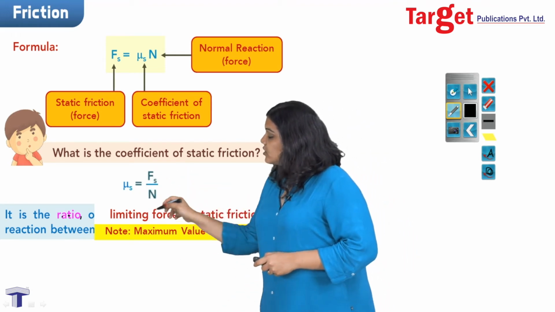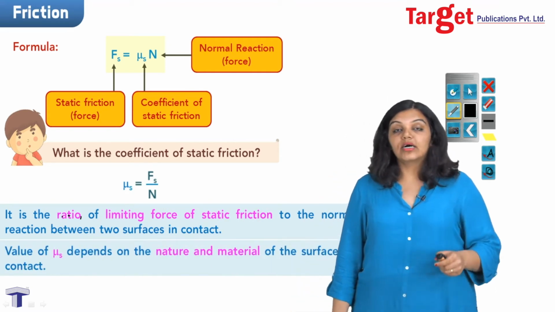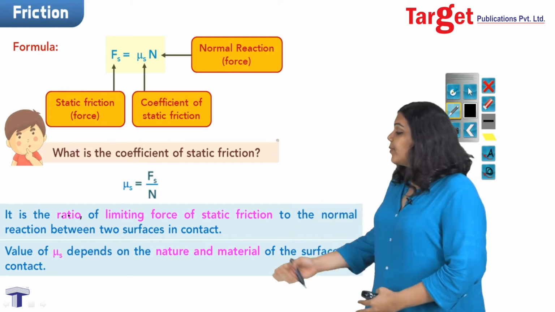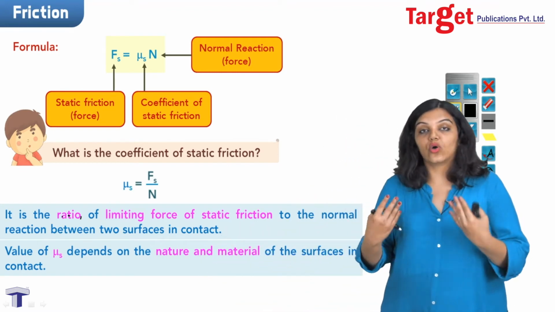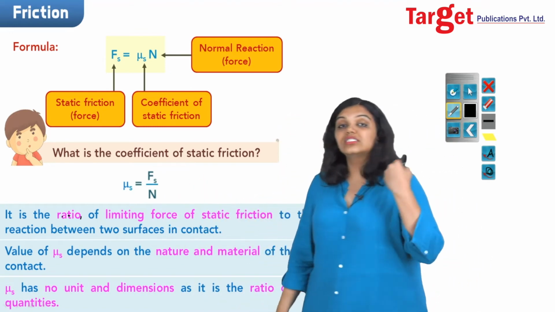So this was the definition of the coefficient of static friction, and like I said before, you need to remember that the coefficient of static friction depends only on the surfaces in contact. It depends on the nature and the material that you are talking about, and finally it has no unit because it is a ratio of two similar quantities.